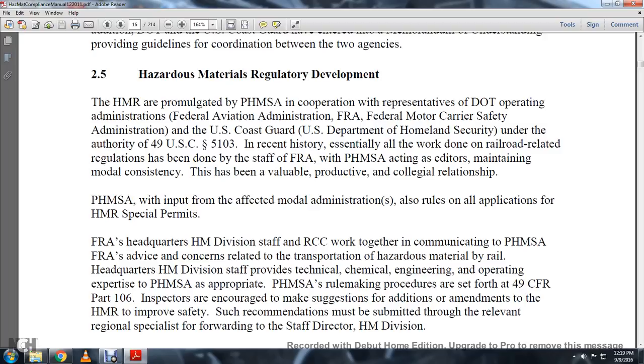This has been valuable, productive, and a collegial relationship.